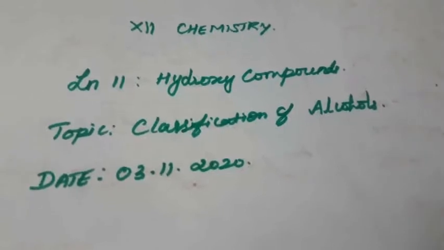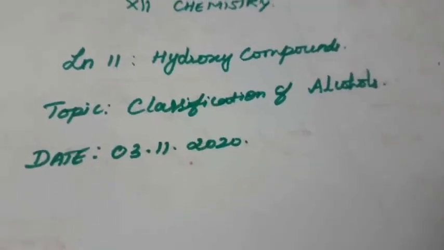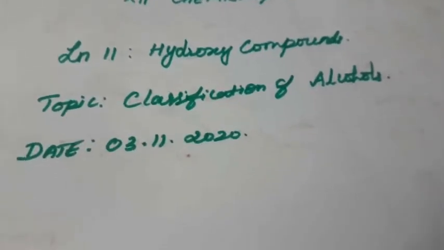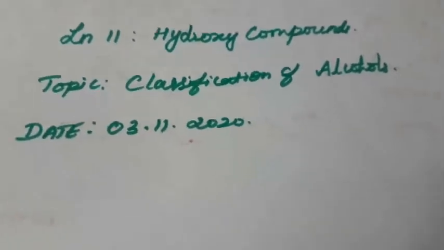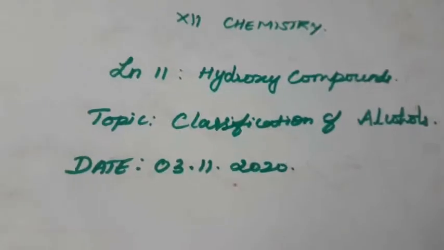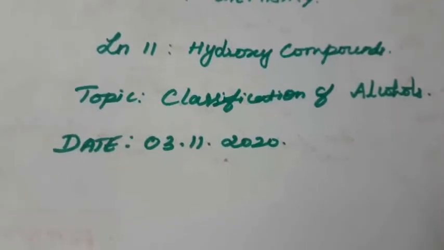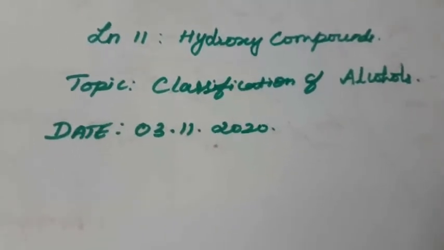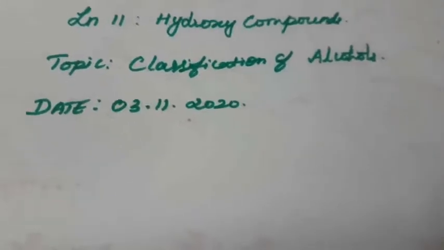First we are going to see the classification of alcohols. Before going to that, we already studied hydrocarbons. What is meant by hydrocarbon? The compound containing carbon and hydrogen is called a hydrocarbon, right? So first, what is meant by the alcohol functional group?